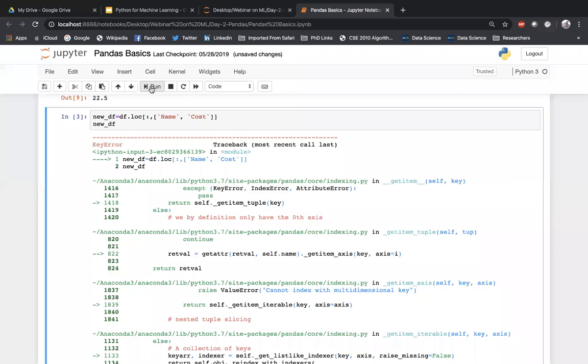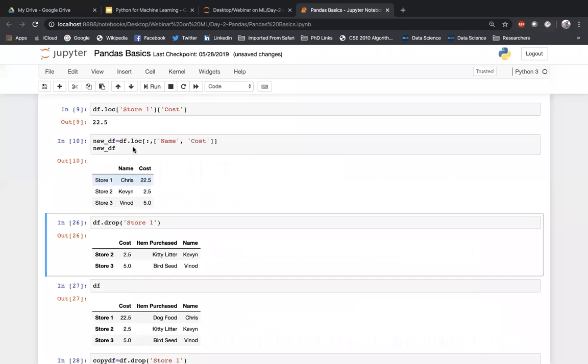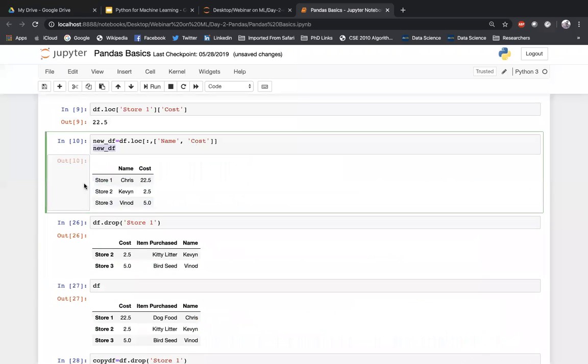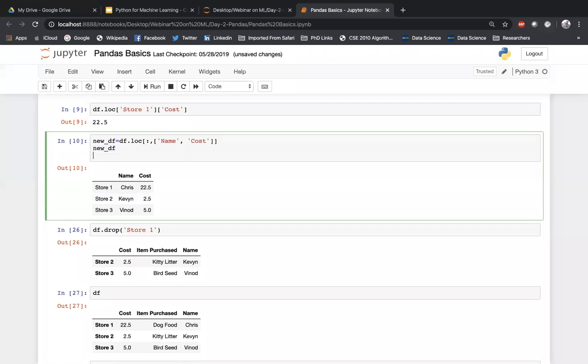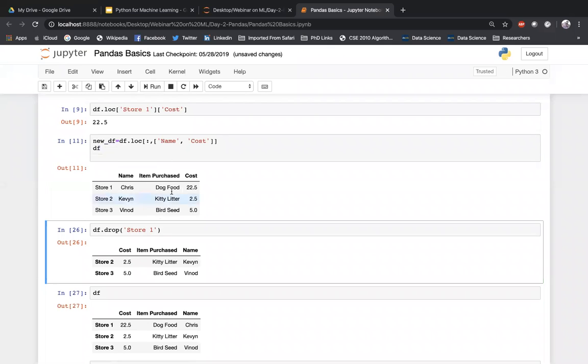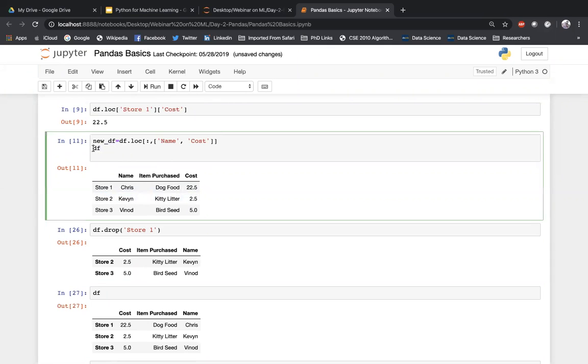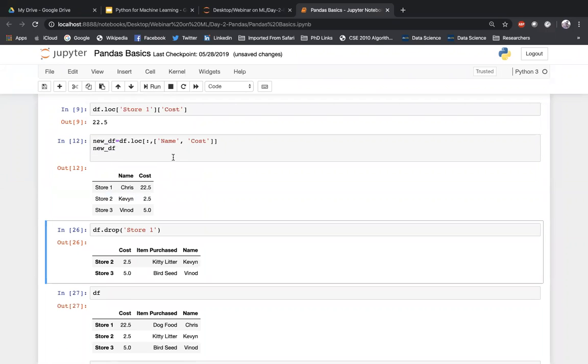Now you can see this, right? There is a new df that is created and that new df is this one. If you print the old df, the old df will remain the same. See, the old one remains the same. So this is how you can copy it into a new data frame.